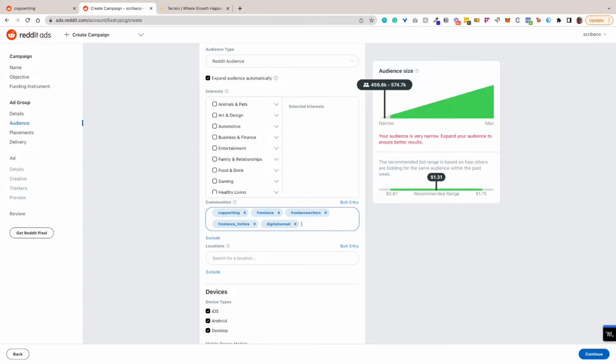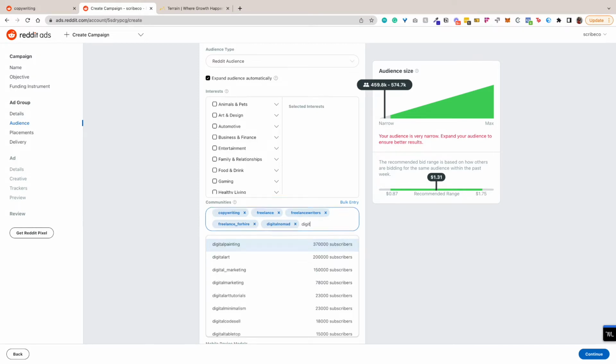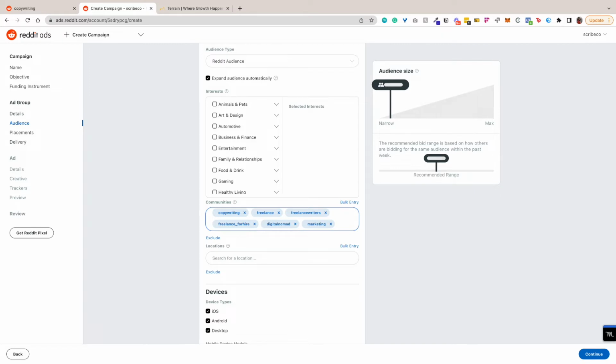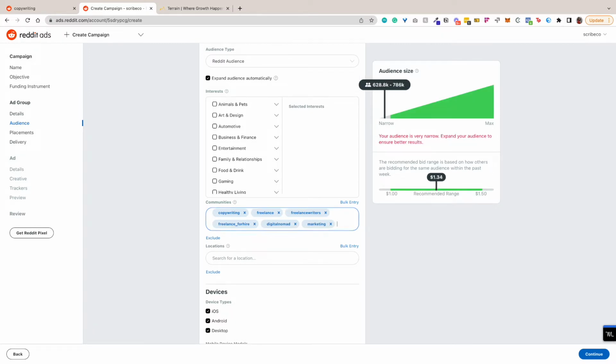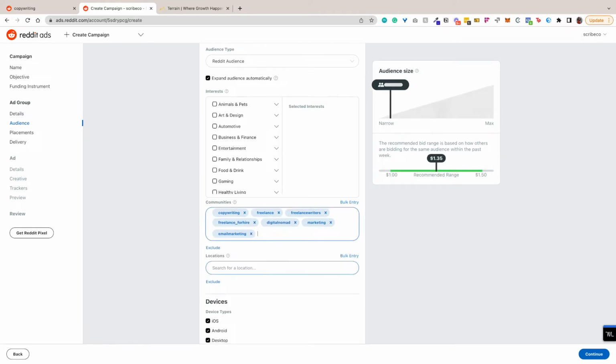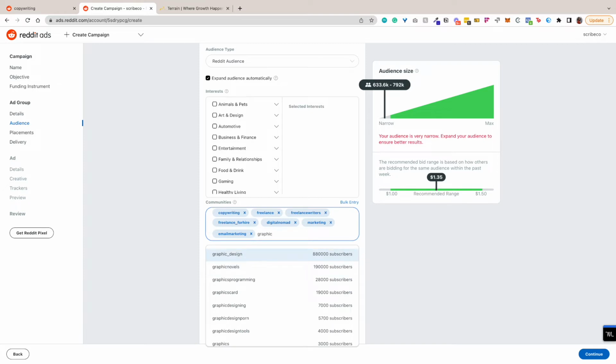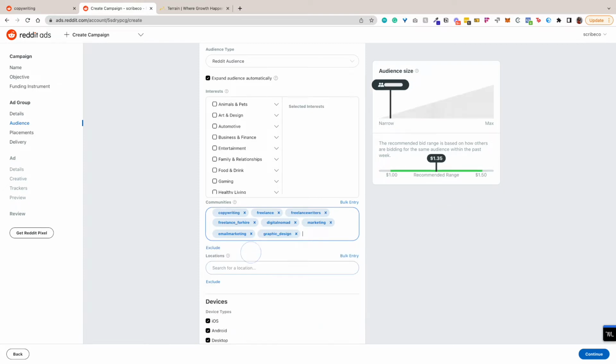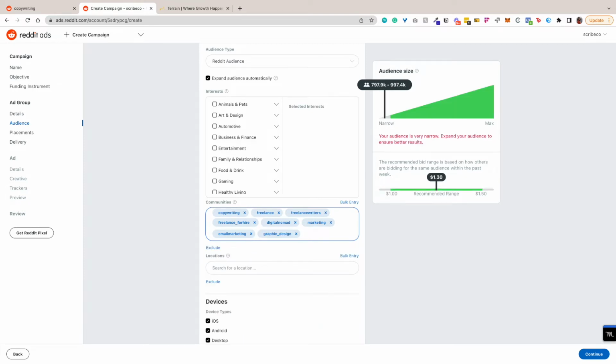Okay, so we're still only about the 50% mark, so we need to add a few more in. Let's look at digital marketing. 150,000, no. Let's just look at marketing. So that should get us quite a bit closer. All right, so we still have about 300,000 to go. So let's look at email marketing, 20,000, and then maybe graphic design. Okay, a little more to go. Let's do entrepreneur.